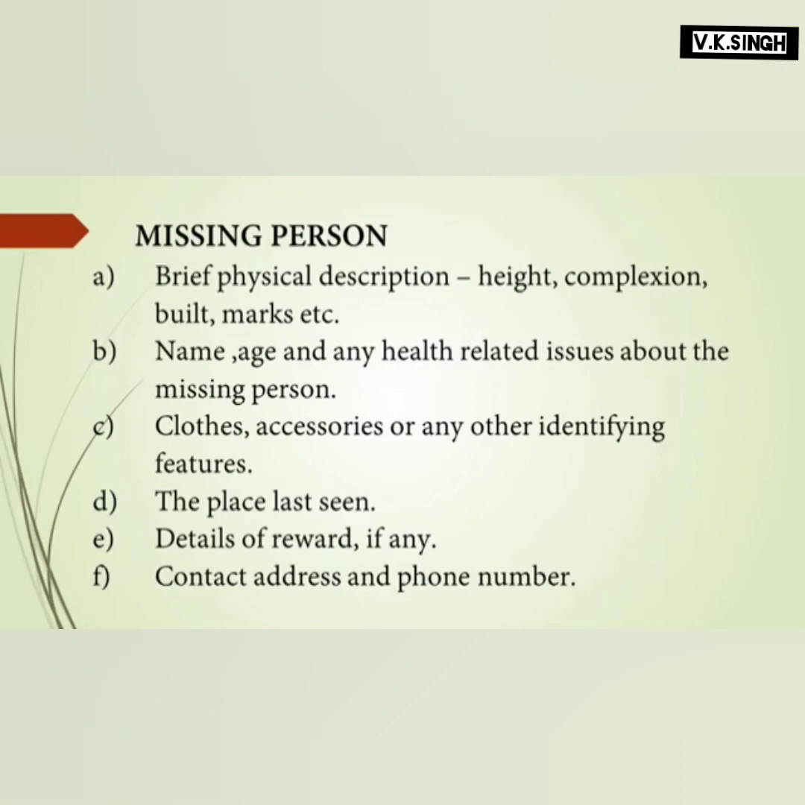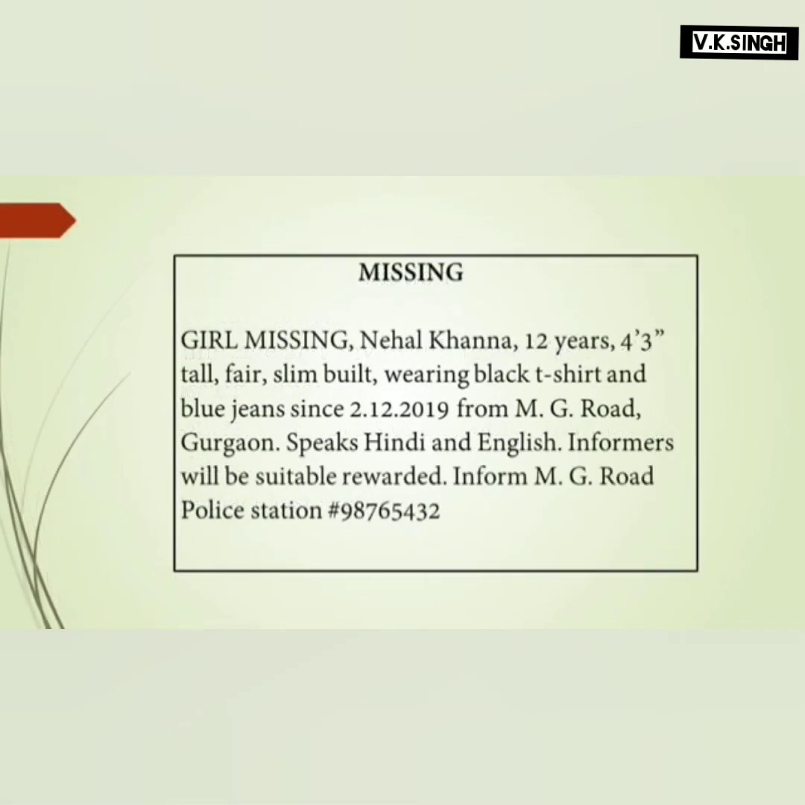Then write about the clothes or any other accessories or any other identifying feature that is very obvious. Then last place where the person was seen. Then you can also give details of reward and always give the contact address and phone number. Usually for missing person, the contact number of the local police station is given so that they don't fall into any kind of trouble. So let's look at one of the examples. So here is an example. You can see the box. The heading inside is missing.